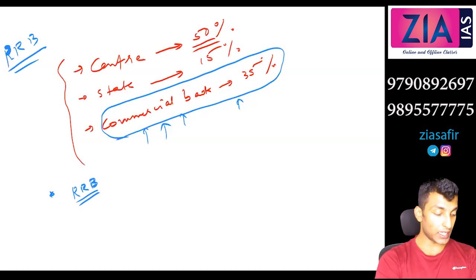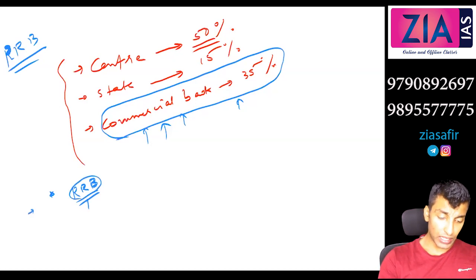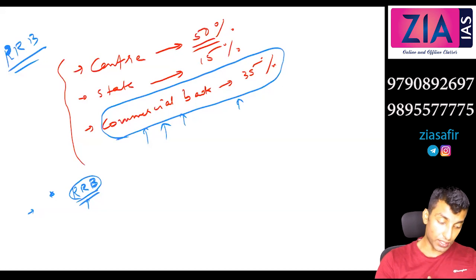RRBs were permitted to establish their branches in not more than 3 districts. So this was earlier. Now I exactly don't know the condition of RRBs, so I have to check whether it is applicable now also. RRBs were permitted to establish branches in not more than 3 districts which are geographically connected. So you cannot establish beyond 3 districts.